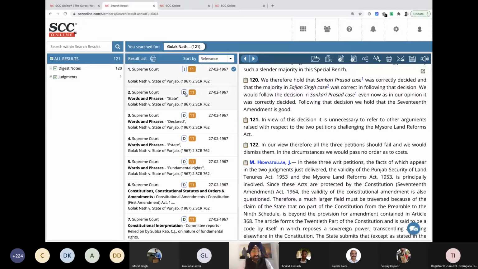Now when you come to the second column, it says D11. We have already established what 11 means. D means it's one of the points of law which was discussed in this case. So meaning of state, meaning of declared, meaning of a state was discussed, fundamental rights, and so on and so forth. Now the question comes: how can we figure out if something is overruled or not?